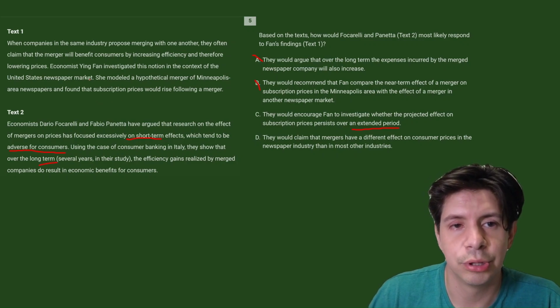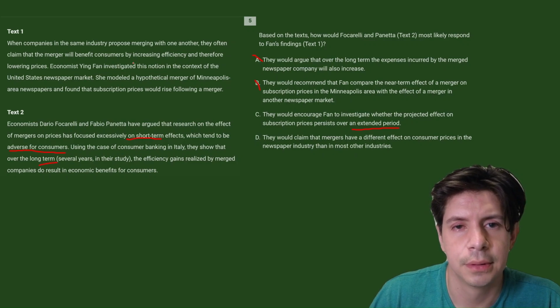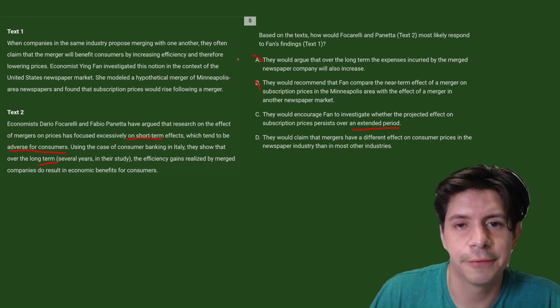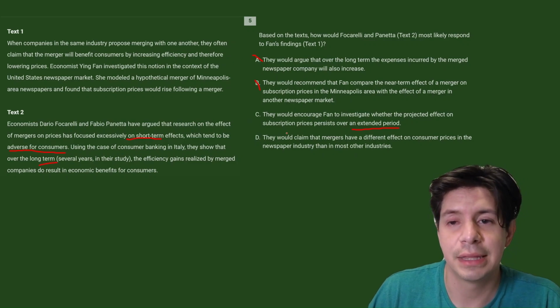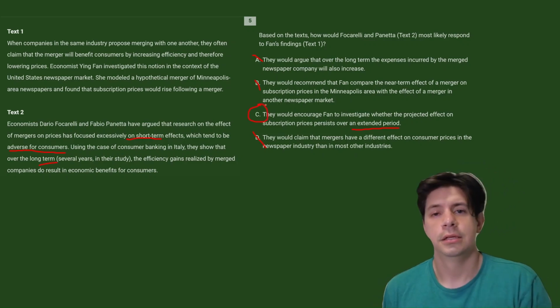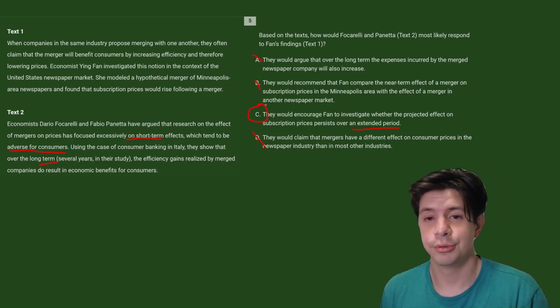But when we look at what Fan did, right? Investigated this notion in the context of the newspaper market. She modeled and found, right? So there's no mention of how long she's doing it for. So they might think that she does it for too short a time and they will encourage her to do it for a longer time. C, okay? So that's how we'll do this one.